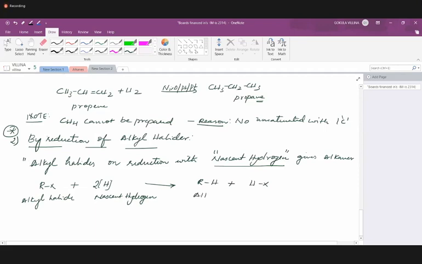So what will happen with nascent hydrogen? Is nascent hydrogen a free radical? It's not exactly a free radical. Yes, you can consider it, since only one electron will be there, but we won't categorize it under free radical. Radicals are groups with unpaired electrons. It's just a hydrogen atom, right? Its stable existence is H2. If it is in the hydrogen atom form, this will be called nascent hydrogen.